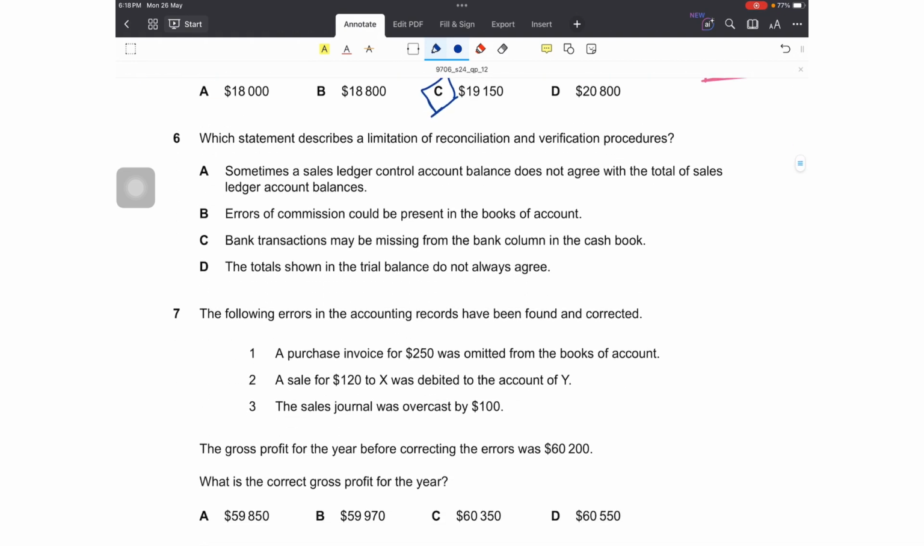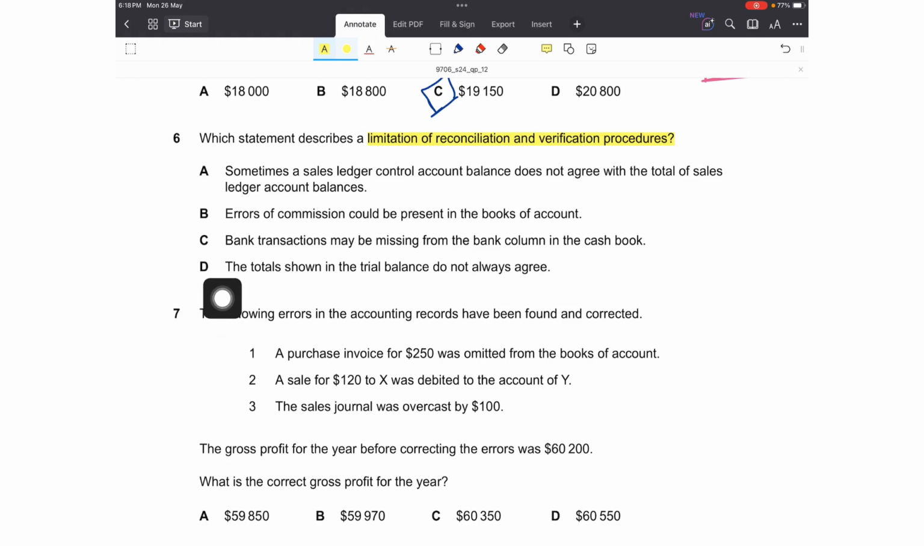Right? Now let's move towards question number 6. Which statement describes a limitation of reconciliation and verification procedure? So only one would be the limitation. The other 3 won't be the limitation, or maybe they are the benefits. We don't know. Let's start.